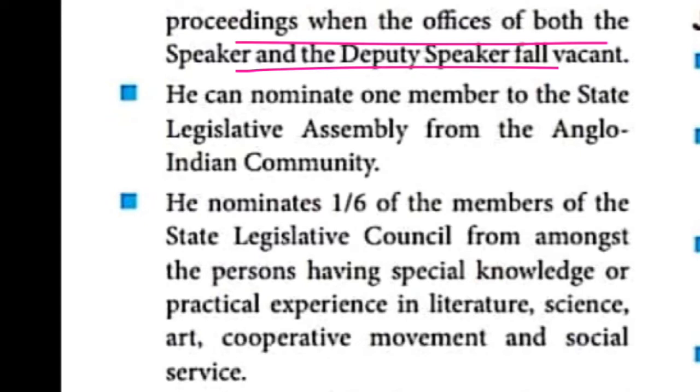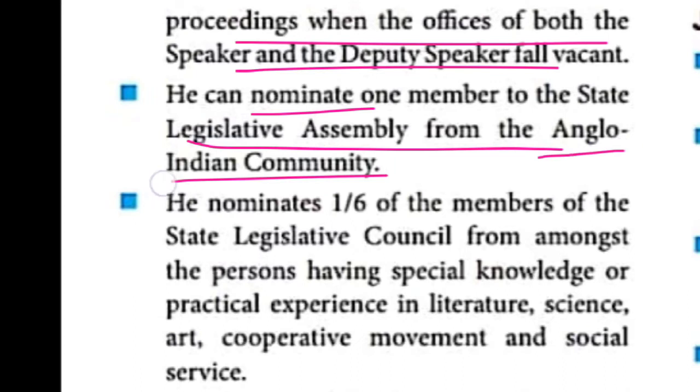The next point is nominate. What is meant by nominate? Appointment. He can appoint one member to the legislative assembly from the Anglo-Indian community. Anglo-Indians, who are they? Relating to both Britain and India. From that community, he can appoint one person to the state legislative assembly.